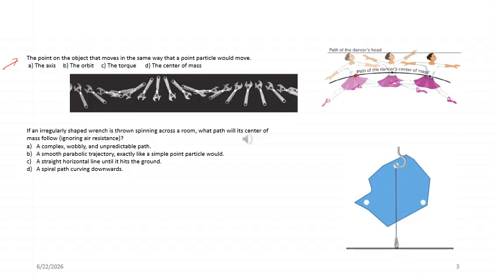Even in this particular situation, this is a wrench which is being thrown. When you throw that wrench, the entire body of the wrench will be rotating like this, but who will be in a parabolic path? The center of mass of that particular wrench will be in a parabolic path. As you can see over here, even though it is shown in a straight line, do remember that when you throw, they will have an arc path or parabolic path. That is another understanding in connection with the center of mass you need to remember.